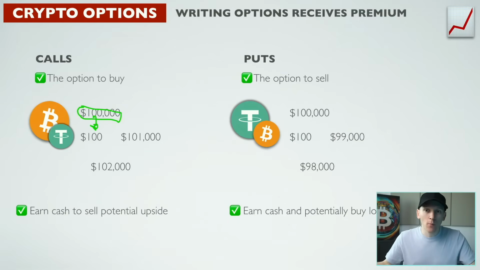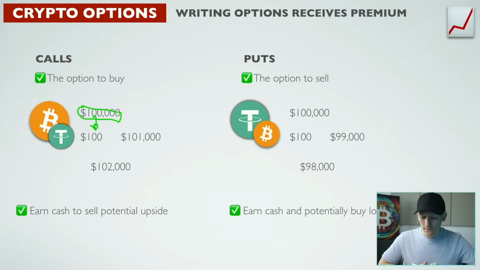The other side of this is writing a put, which is giving someone the right to sell us Bitcoin at a lower price. And the reason why they would sell us Bitcoin at a lower price is if the price is even lower than that in the market, right? Because what they're doing is selling the Bitcoin to us here. The price is lower, they can get the difference. So what we're doing here is trying to earn cash right now, and at some point in the future we may get hit with having to buy the Bitcoin, and we will have bought it at a higher price than the traded price in the market. Otherwise they wouldn't be exercising the option, right?